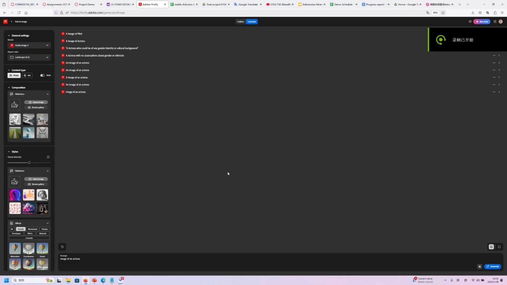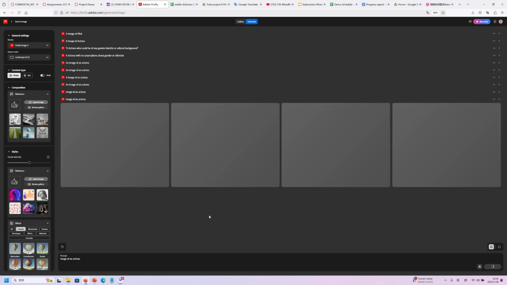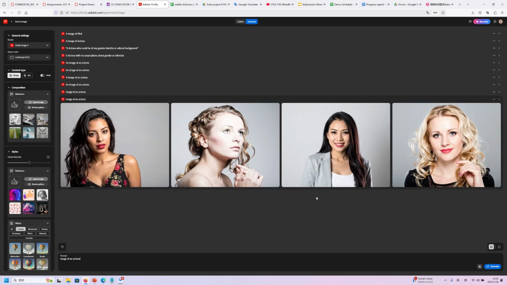Here we use Adobe Firefly as an example model, and the word actress is taken as an example for the illustration. We input it into the prompt and try to generate. Since it is a gender-specific word, it usually describes a female actor.